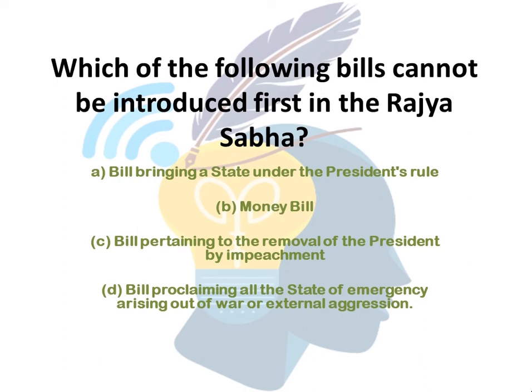The options given are bill bringing a state under President's rule, money bill, bill pertaining to the removal of President by impeachment, bill proclaiming a state of emergency arising out of war or external aggression. So the correct option will be option B, money bill.